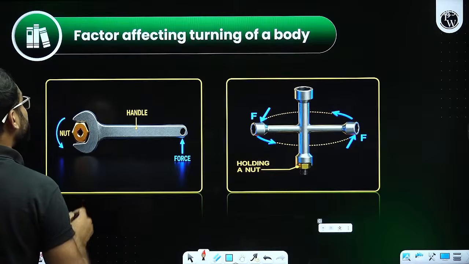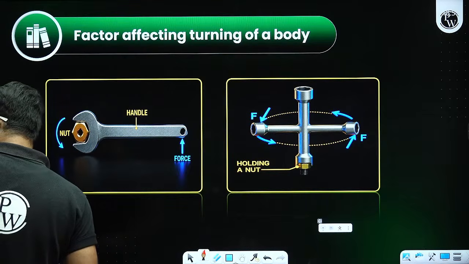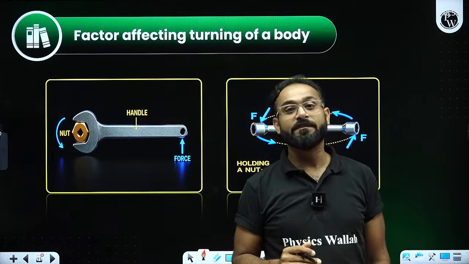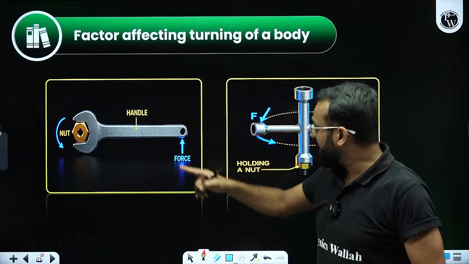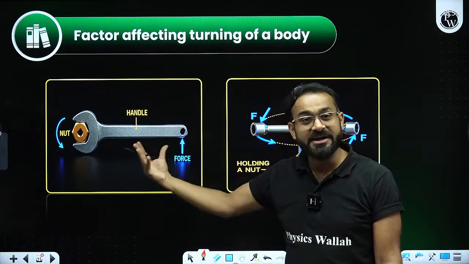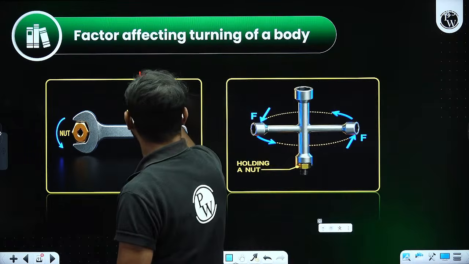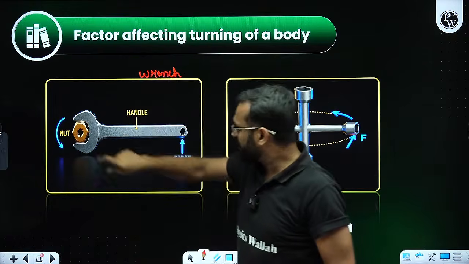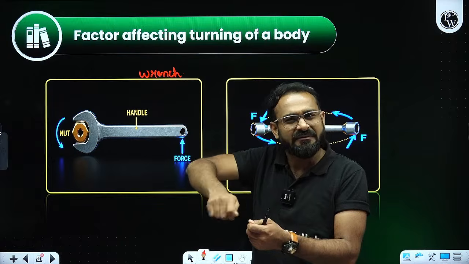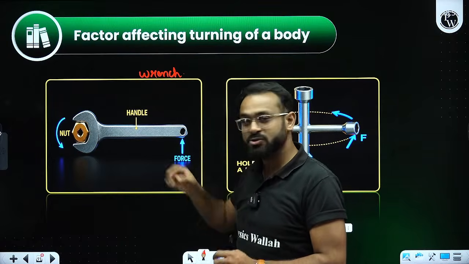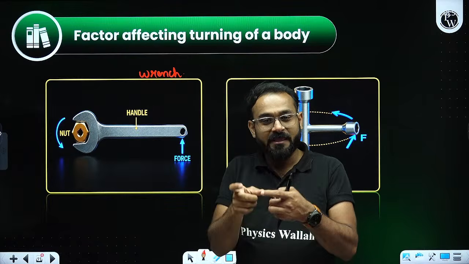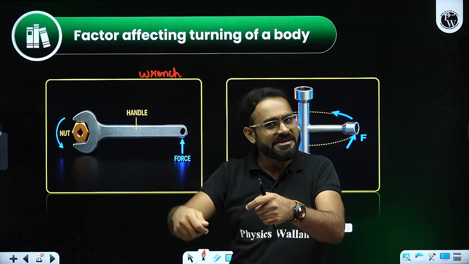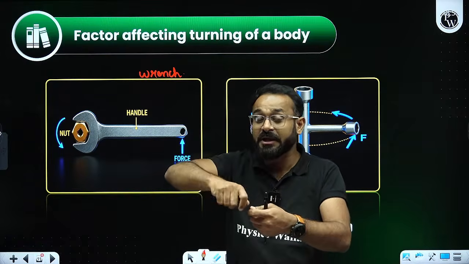Next, on factors affecting the turning of a body, we have seen different examples even in daily life. Yes, sir, I have seen the wrench. This is known as a wrench. What exactly is it doing? Sir, we cannot fix the nut very easily, so we have this wrench. We fit it along the shape of the nut and try to move it, and we can easily tighten or loosen the nut.